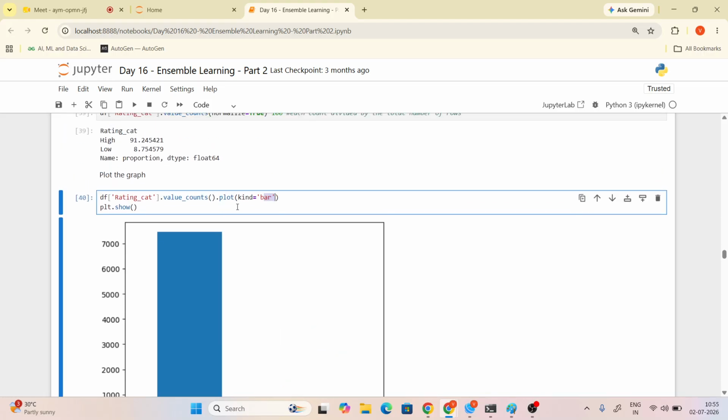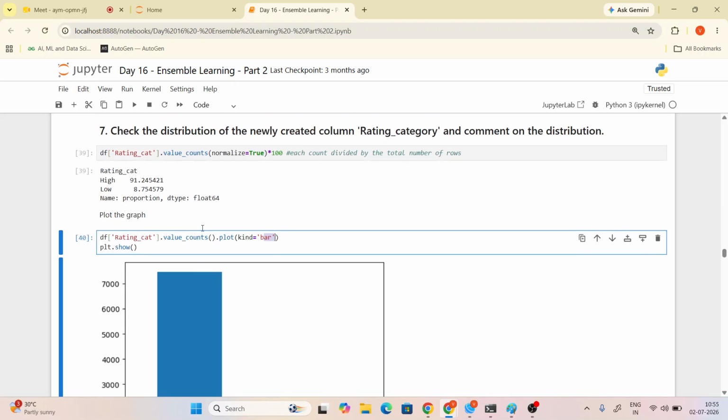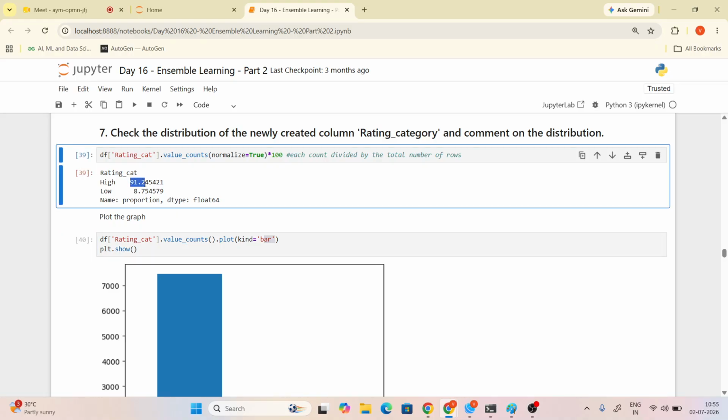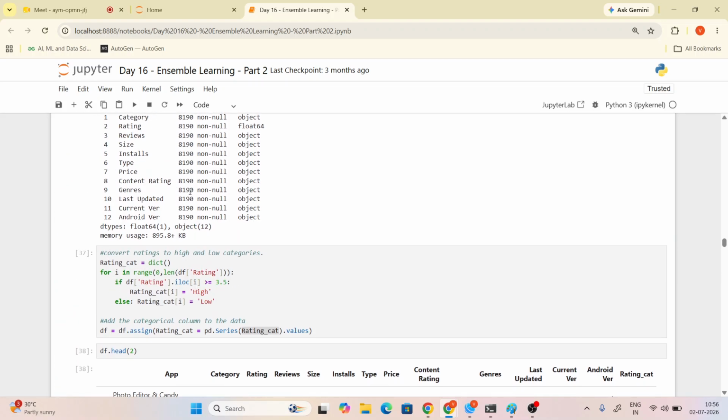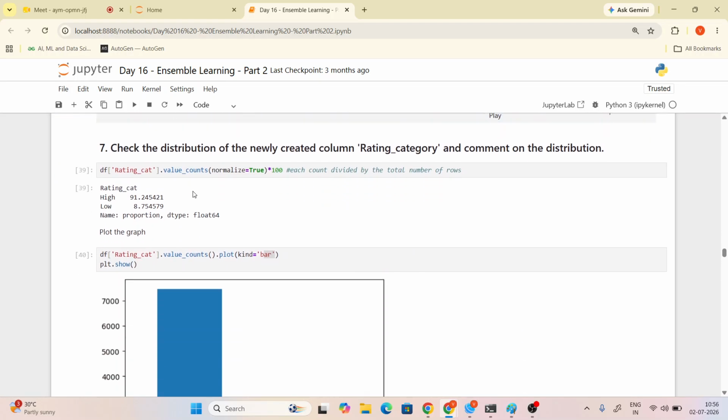So what is this? This is the rating from customers. The applications have ratings, and the highest rating is of applications. It means 91 percentage of applications have a high rating. All the applications, yes. All the applications means how many applications are here? 8,190. Have you got it?